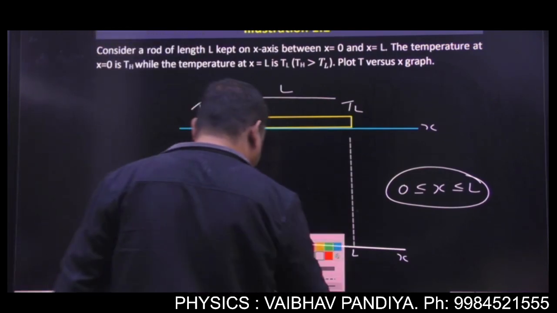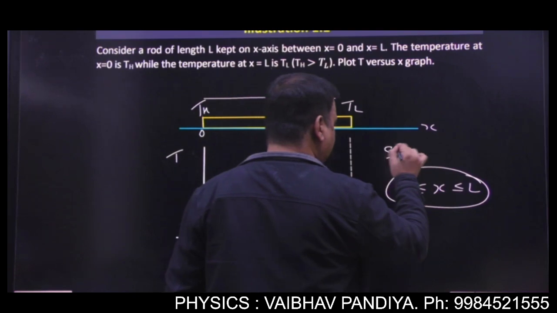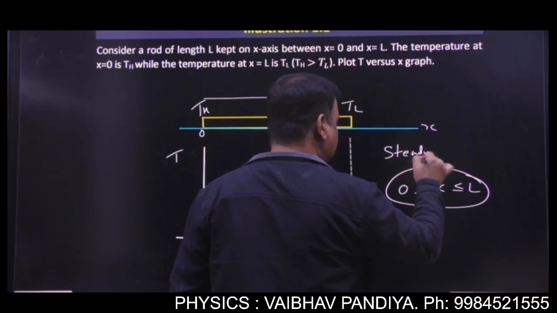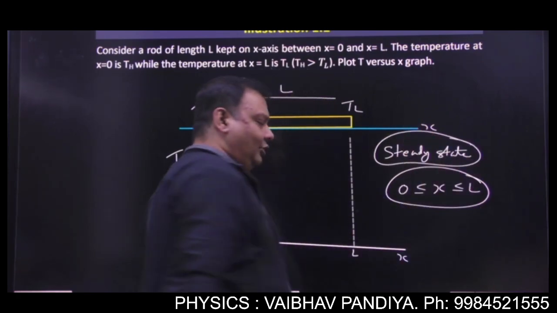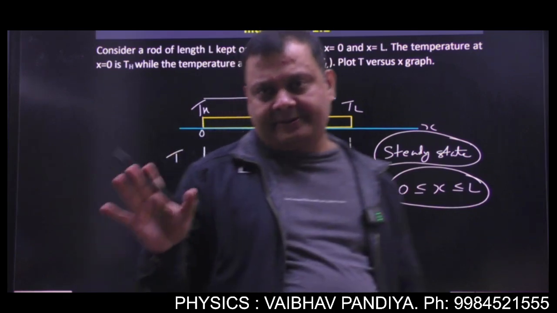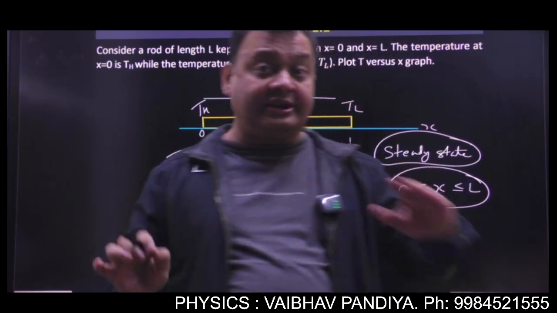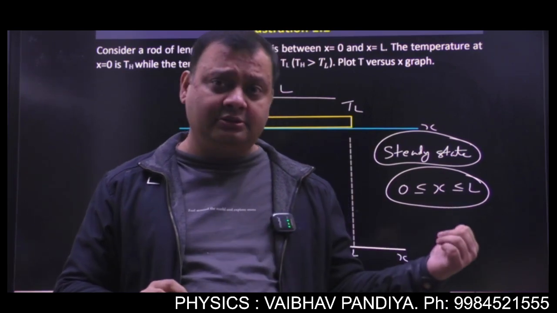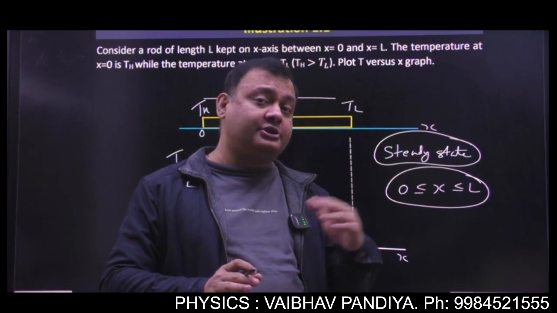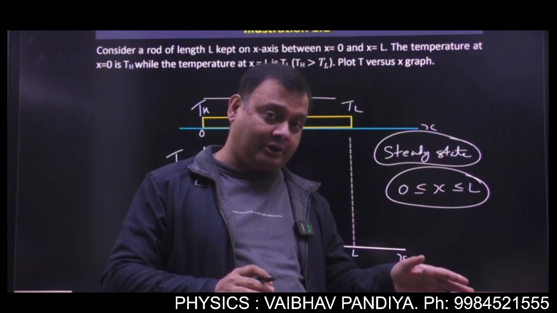Getting the point? We will assume the rod is in steady state. So we have seen that in steady state, the temperature gradient will be same throughout the rod. Right now we have seen. In a steady state, the temperature gradient will be same throughout the rod. What it means?